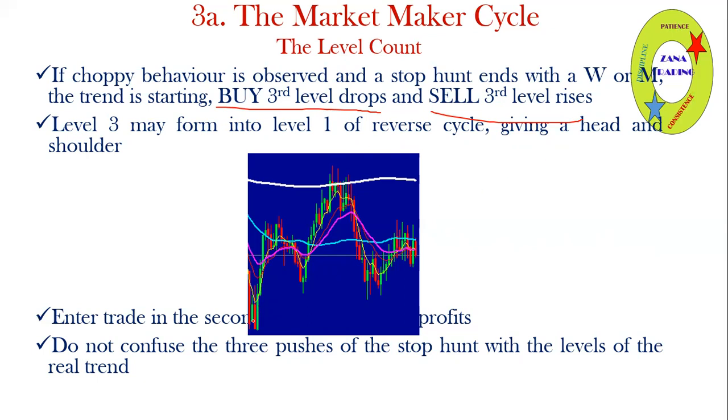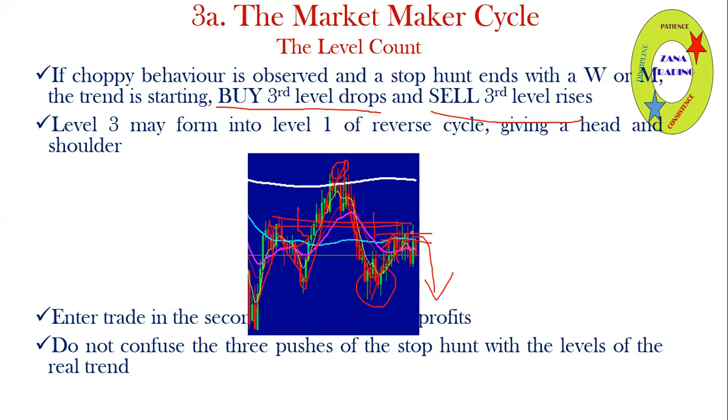So what happens here? Comes level 2, goes down, level 3 goes up, doesn't take much time, it comes back. So this will be level 3, and this becomes level 1 of the other side. It comes back and forms another second shoulder. So in this case, we trade in the second shoulder against the movement. So if you observe this, right, then it goes up and comes back. Yes, you don't need to get in here because they will move back and may put you in a deeper loss.